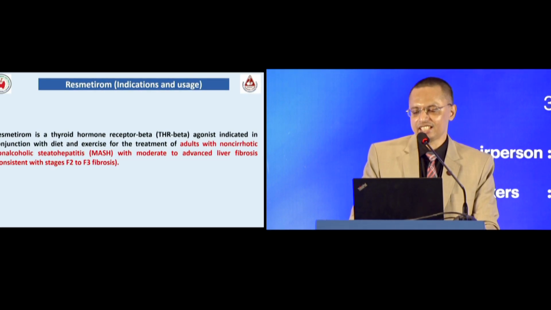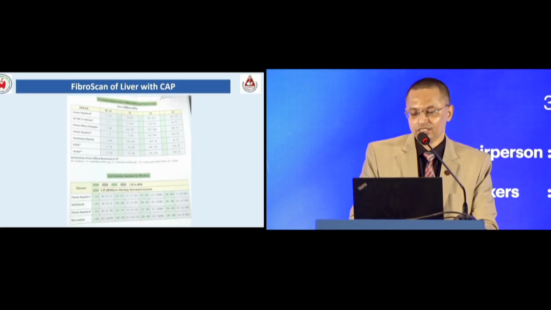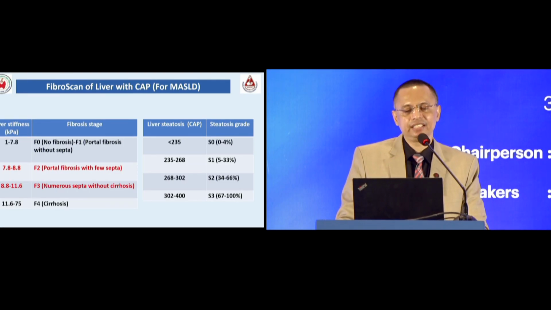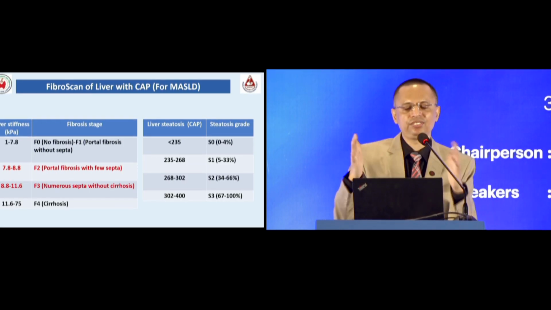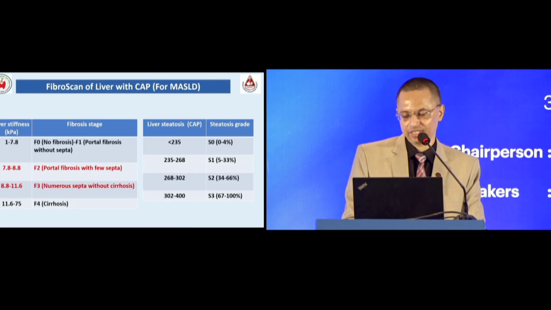It is indicated in adults with non-cirrhotic non-alcoholic steatohepatitis with moderate to advanced liver fibrosis, consistent with fibrosis stage 2 or 3 only. So, FibroScan liver with CAP, Professor Faryapsana madam has already shown you. When liver stiffness is 7.8 to 11.6, that is equivalent to F2 to F3, these patients are ideal candidates for getting resmetirom.